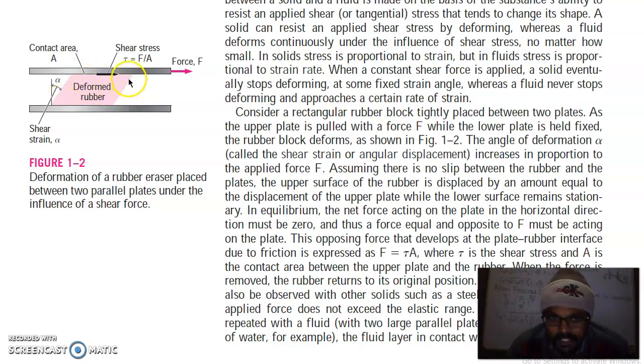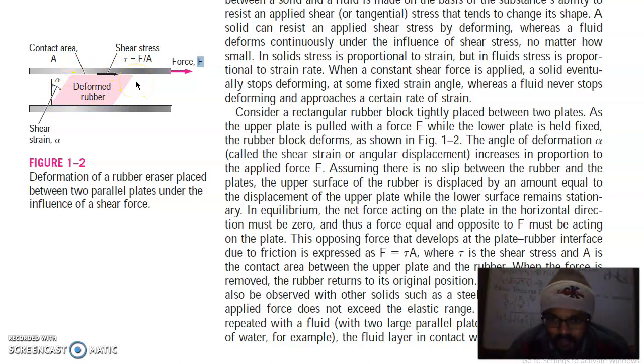So this is the position, and suppose at this position it is in equilibrium. So the net force on this block, if it is in equilibrium, means the force in this direction and the resistance within this block have balanced. So in equilibrium, the net force acting on the plate in a horizontal direction must be 0, and thus a force equal and opposite to F must be acting on the plate. It means there is some force equal and opposite to this force which holds this plate at rest.